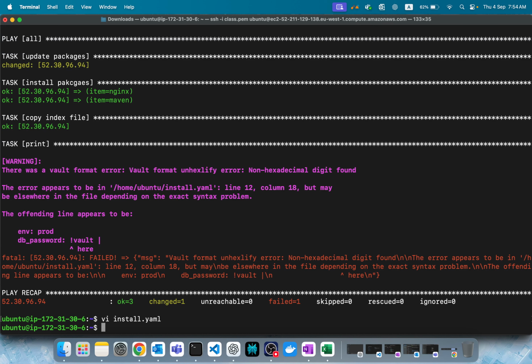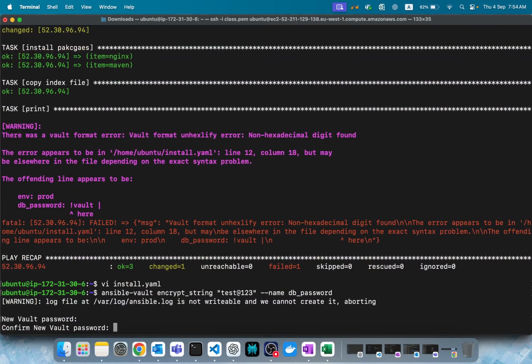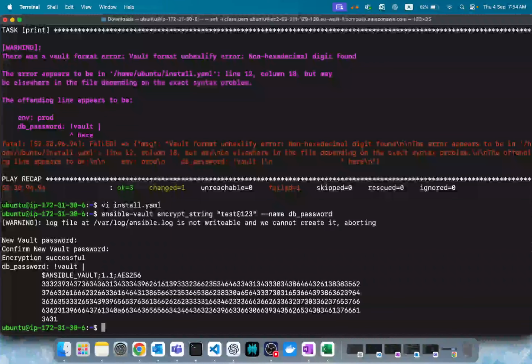So ansible-vault encrypt encrypts the whole playbook, decrypt decrypts it, edit edits the encrypted playbook, and of course, if you want to encrypt a specific string, you can define it like this. It will give you the variable to use. This is the variable name, right? And the value will be in encrypted format. You can use this in your playbook, and it'll work.